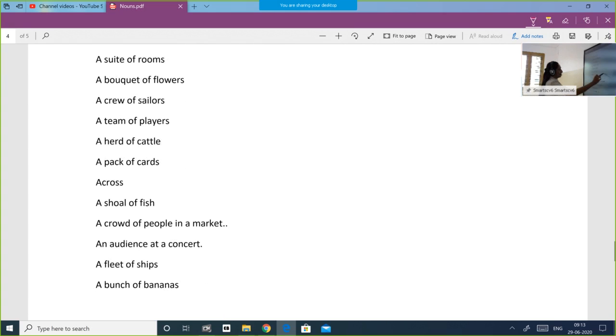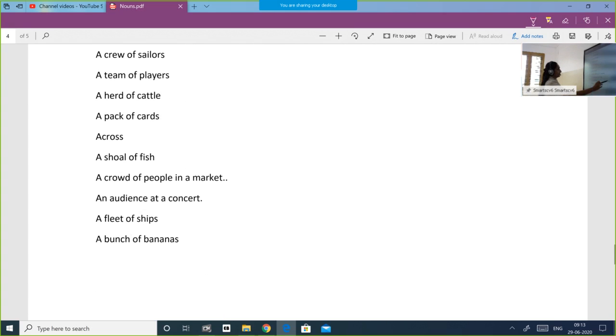Now let us fill what is given for across. A shoal of fish. You will not say fishes. Why? Fish of one kind is fish only when you change it into plural. When there are varieties of fishes, you can say fishes. So a shoal of fish. You can also say a school of fish. A shoal of fish or a school of fish.